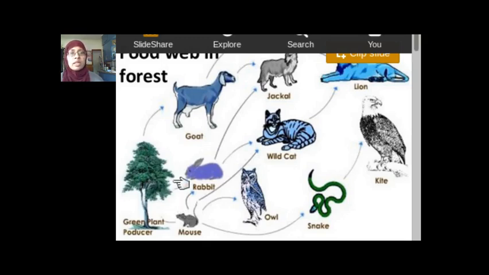You can also look at plant producer, eaten by the rabbit, the primary consumer, which could be eaten by the wildcat, the secondary consumer, which could be eaten by the lion, which would be the tertiary. So first primary, second secondary, third tertiary. And again, the first one being the producer. And what's missing here? Anybody know? You can raise your hand. In case you didn't get it, the first thing missing here is the sun. I should have included the picture of the sun here because the sun is always the first source of energy.